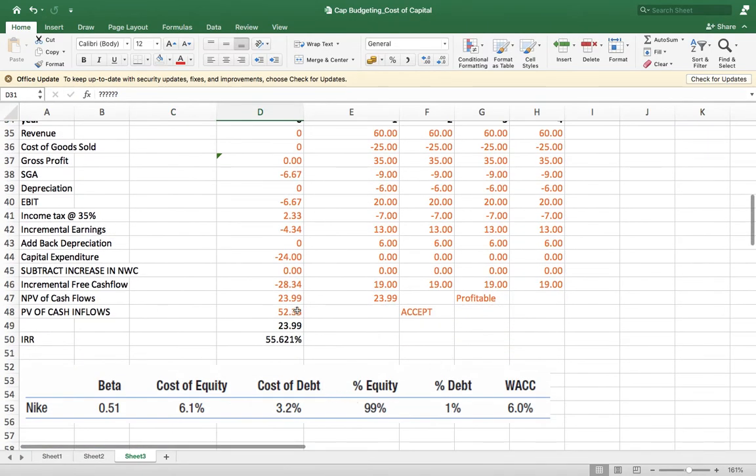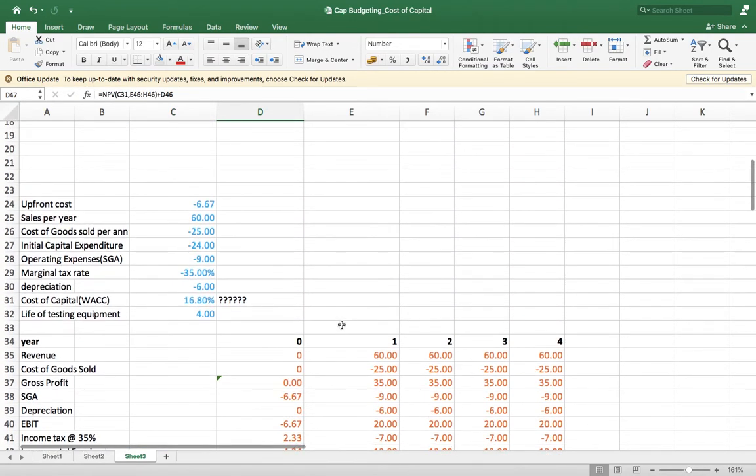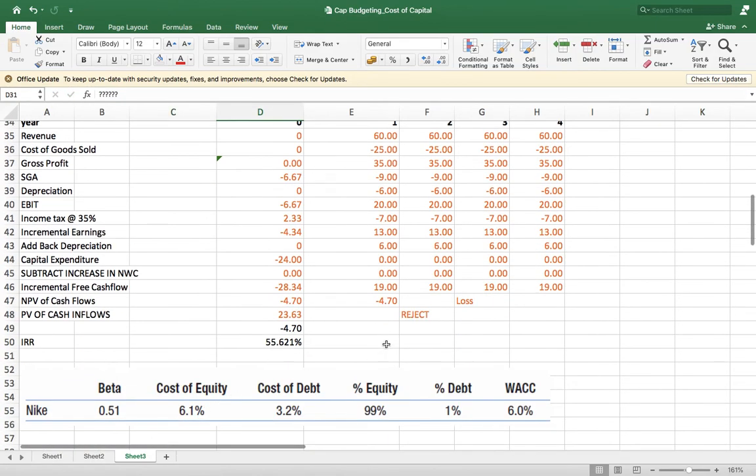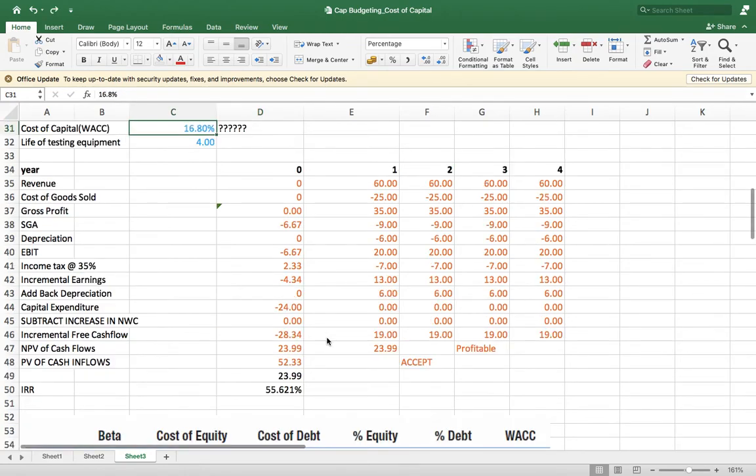Your NPV reduces, see, 23.99. If we increase further by maybe 71%, the NPV will be negative. The more you increase the rate, the NPV will go on negative. Therefore, in this Microsoft case, if you take 8.6, you will get an unnecessarily positive NPV and you will accept the project, whereas the risk involved is more, and you will later feel that this is not the right kind of risk we have taken.